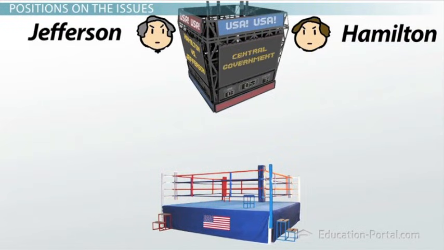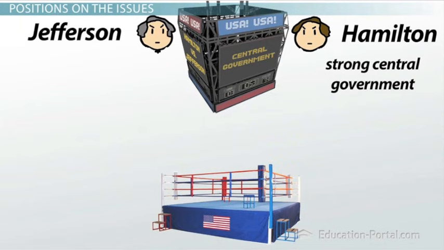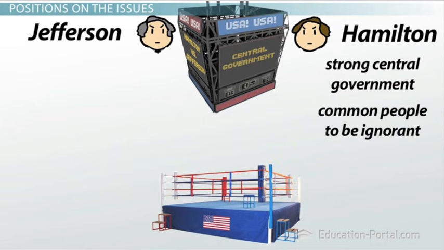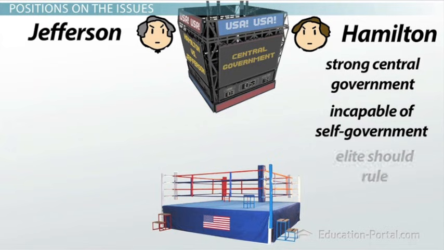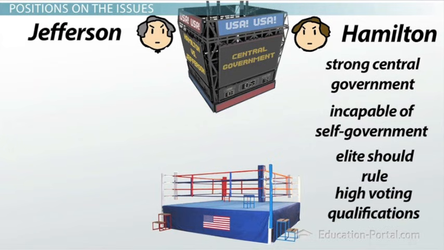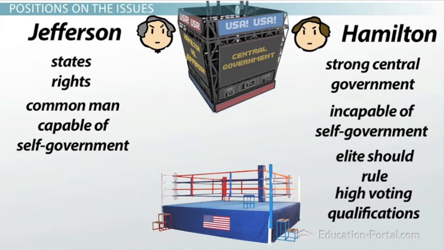Hamilton favored a strong central government. A large republic would control factions, considered common people to be ignorant and incapable of self-government, believed the elite should rule, so there should be high voting qualifications. Now, Jefferson favored states' rights. He believed democratic principles were right. He believed the common man capable of self-government, and he believed in lowering voting qualifications.